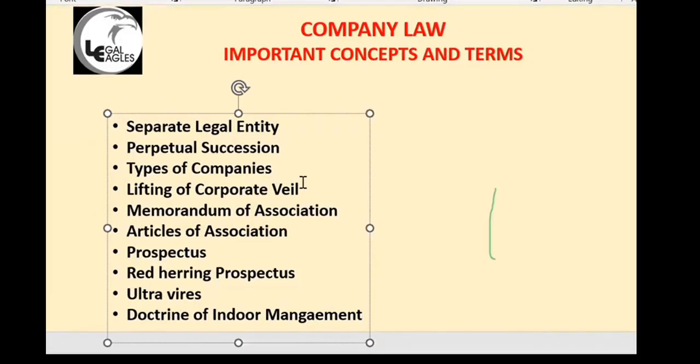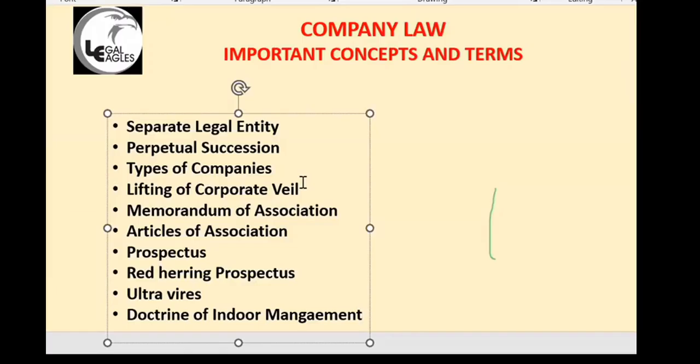In lieu means in place of. It will be almost similar, but it is not a public document. Since they are not issuing shares to the public, they will just file it with the registrar of companies.